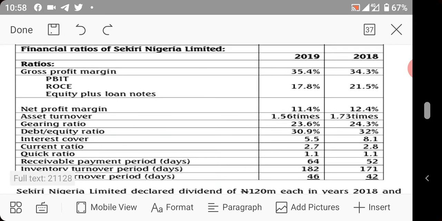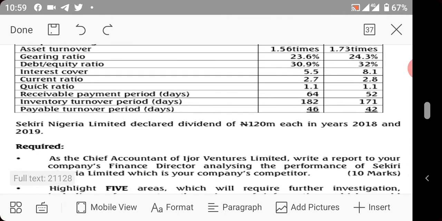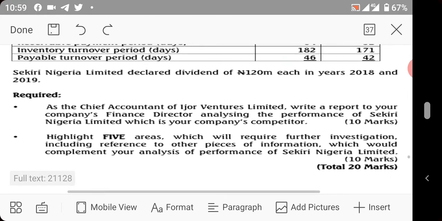Then we have net profit margin, asset turnover, gearing ratio, debt over equity ratio, interest cover, current ratio, quick ratio, receivable payment period, inventory turnover period, payable turnover period. Shekiri Nigeria Limited declared a dividend of 120 million naira each in years 2018 and 2019. Required: